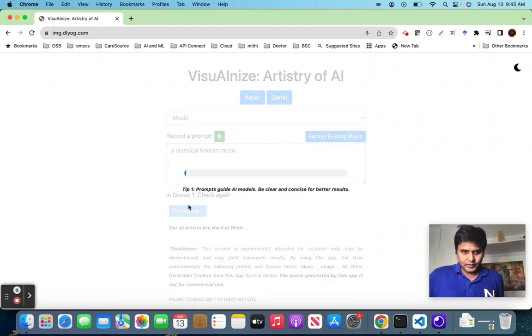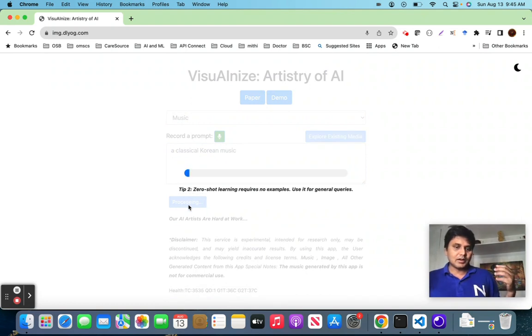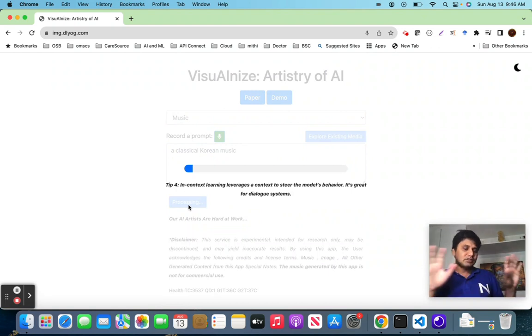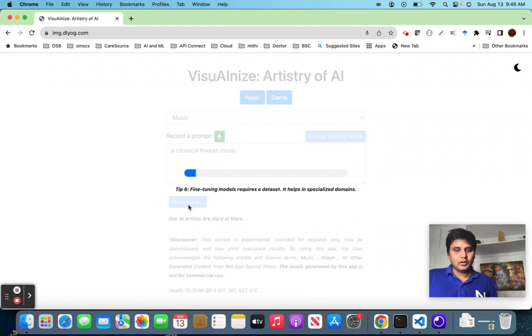Okay, let's generate it. Now, music generation takes more time, and as I said, we're going to teach you a lot of good concepts. This is going to be very dynamic. Right now we're teaching you about in-context learning and prompt engineering. We'll teach better in the future. You are going to see a lot of improvement in this area in coming days, and this is going to be helpful.